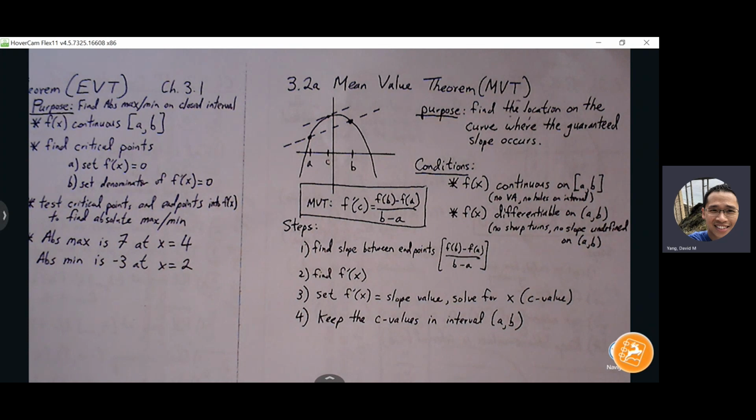Okay, so we're just going to practice through MVT, but using a trig problem.